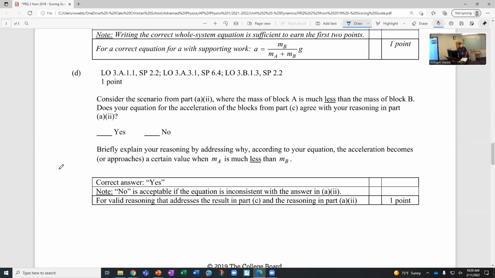Does that make sense on that? If A is so small that the denominator is basically just MB, MB divided by itself is 1, right? So A just becomes G.